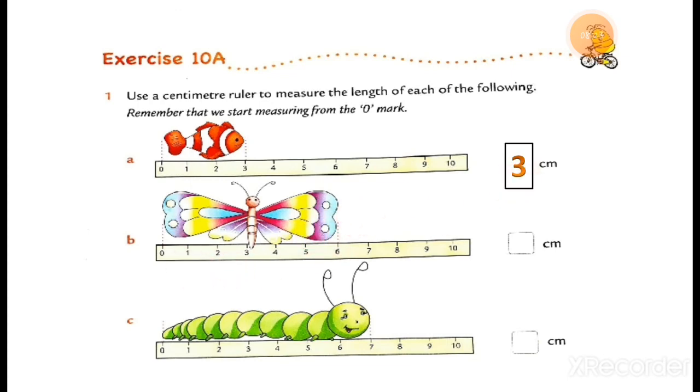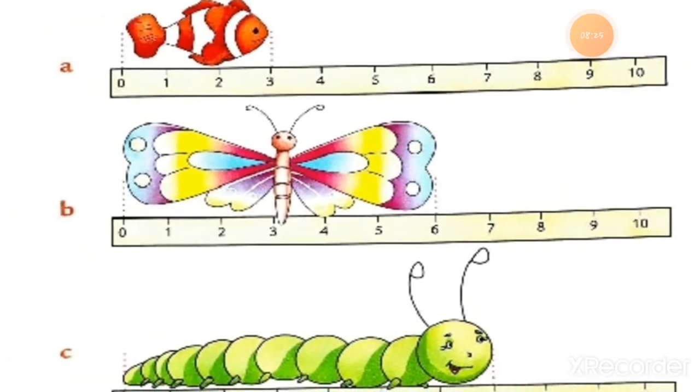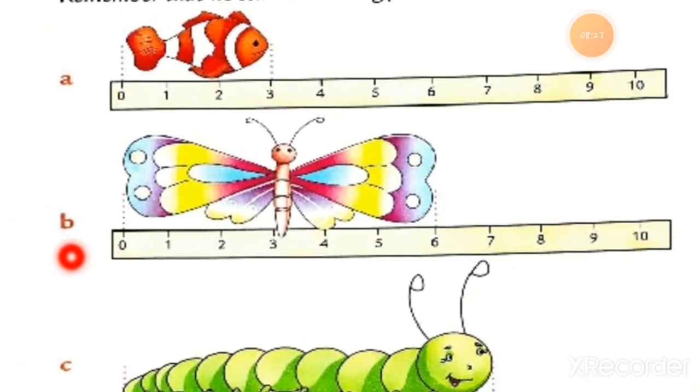Then the butterfly. I'll zoom in. Here is part B, the butterfly picture, and you have to start measuring its length from 0. I repeat this again and again: you have to start measuring from 0. How long is the butterfly? Here is 1 centimeter, this is 2 centimeters, here is 3, then 4, 5, and then 6.